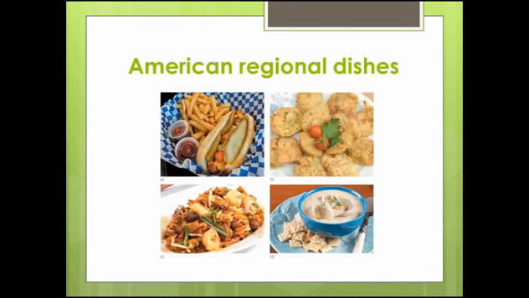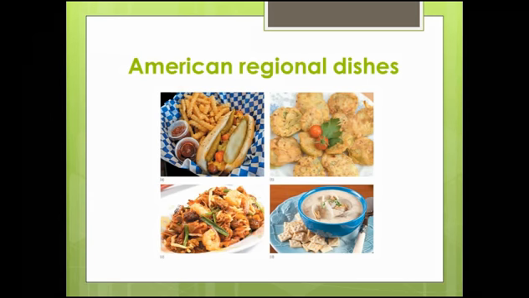Well, this picture shows the variety of food which is being served in the United States. A shows the Chicago style hot dog from the Midwest, B shows the fried green tomatoes from the South, C the traditional Chinese food from the West Coast, and D clam chowder from New England. So it shows a wide array of food which is very popular in the United States, and we can go by regions and make regional maps based on what food is being preferred by people living there.